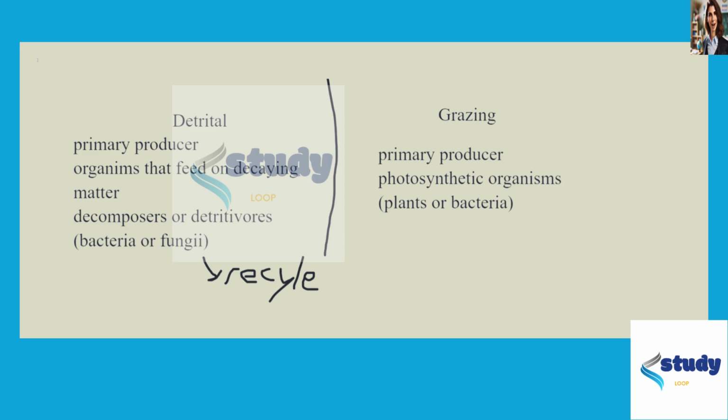The things that they eat are decaying matter, meaning they were already in the ecosystem. Grazing food webs are actually able to produce energy from the sun, right? So they take energy into the ecosystem,